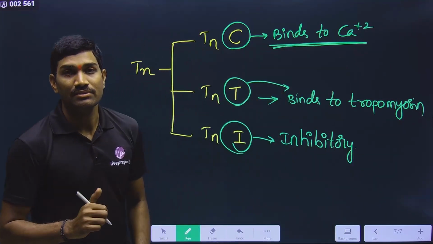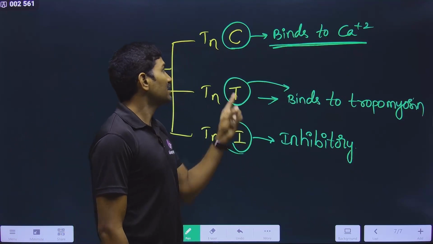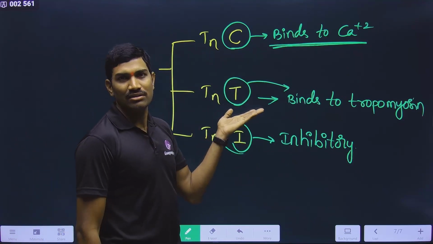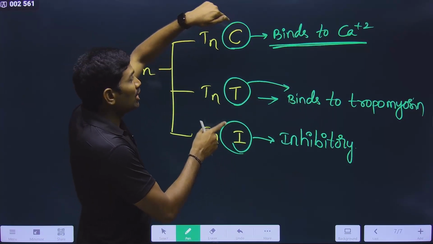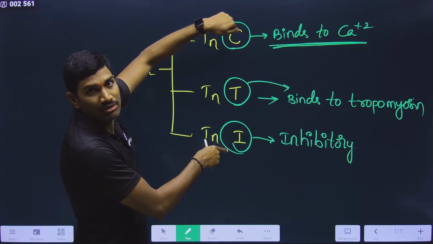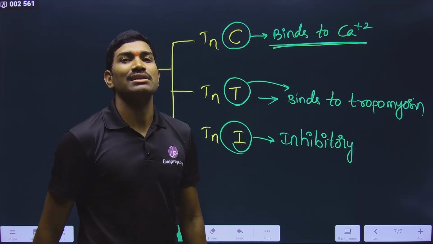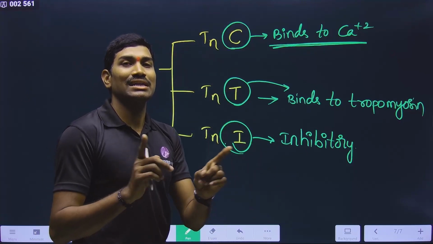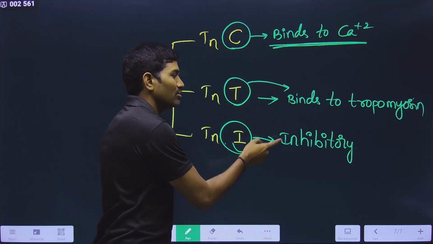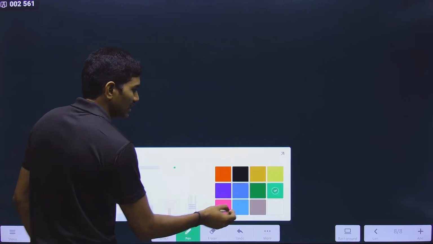What is it inhibiting? Now you need to understand this mechanism. Troponin T is normal; it is helping in binding to tropomyosin, that's it. Now these two are very important. If you understand the functions of these two subunits, then only you can understand the mechanism of muscle contraction. Since these two are important to understand the muscle contraction mechanism, deliberately I am talking about these two things. Clear? Now I will draw one rough diagram, try to understand the mechanism, so it will be easy for you.